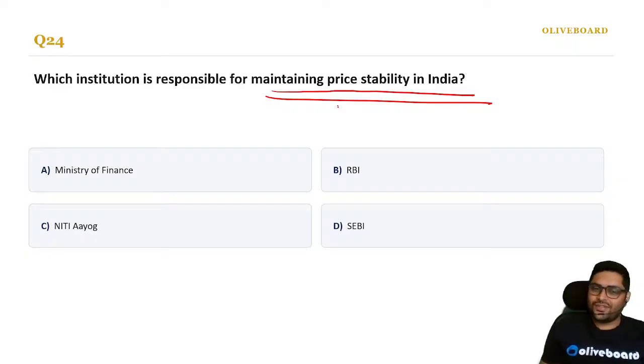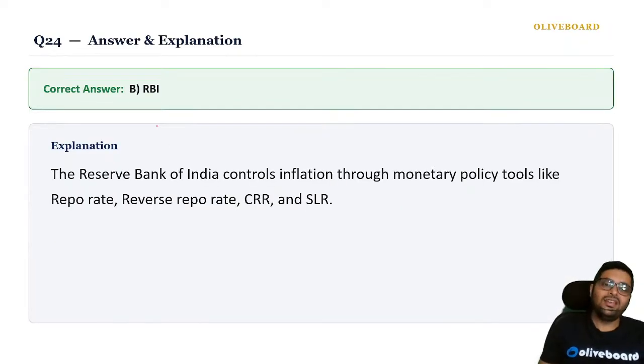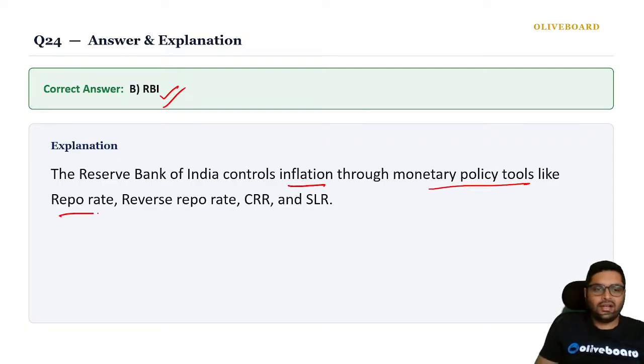Which institution is responsible for that? Oh, it is obviously RBI, Reserve Bank of India. It controls inflation through monetary policy tools like repo rate, reverse repo rate, CRR, SLR. So monetary policy is there.